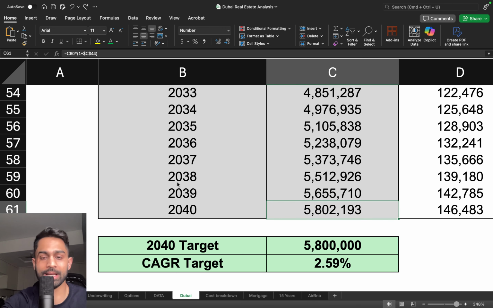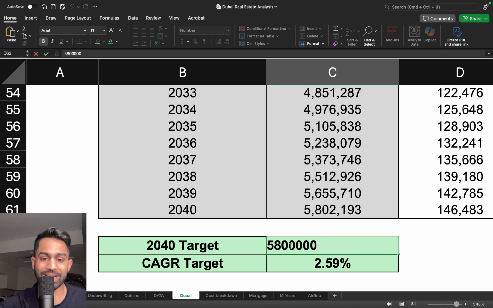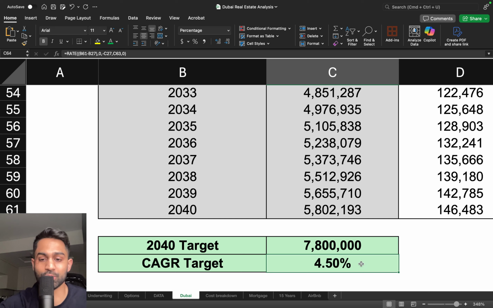Now, if they want to achieve over 7.8 million, let's say on a very bullish assumption, 7.8 million is an overly optimistic assumption for Dubai, more than doubling over the next 16 years. The growth rate needs to be still at 4.5%, just 4.5%, right? So 4.5% per year is what Dubai would need to grow its population by in order to get to 7.8 million by 2040, which will be an influx of a lot of people.